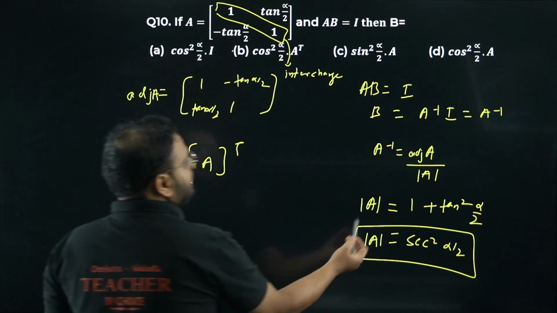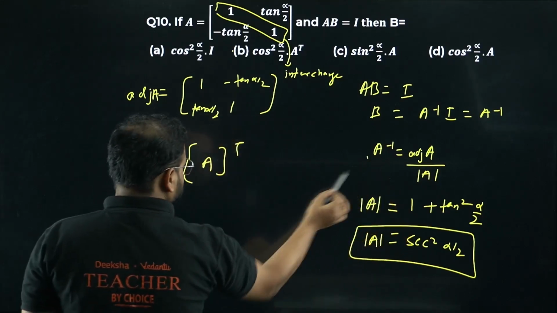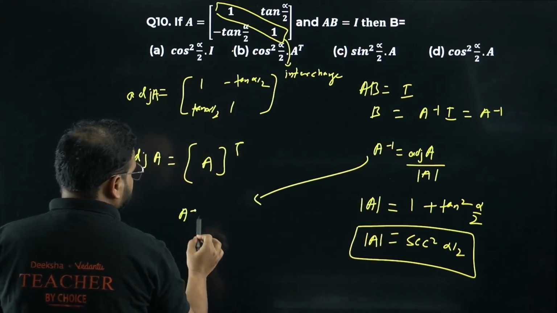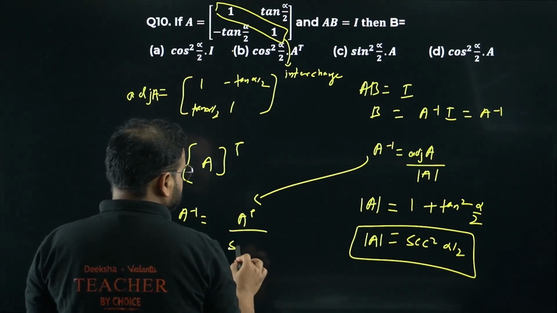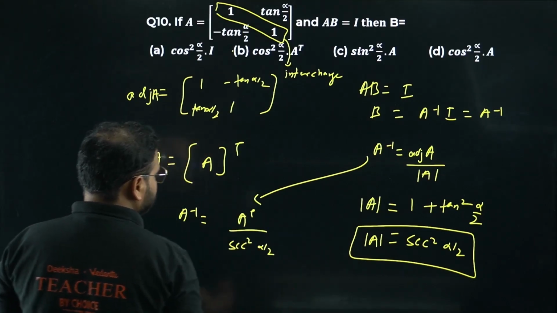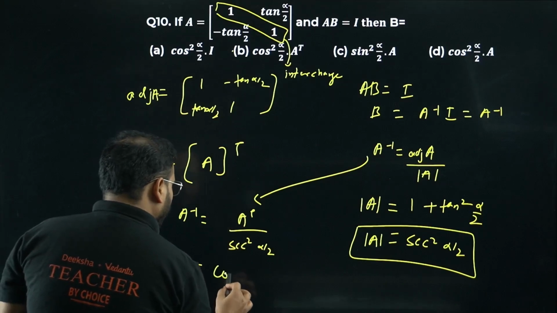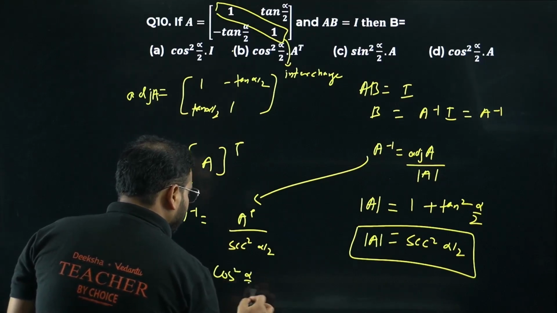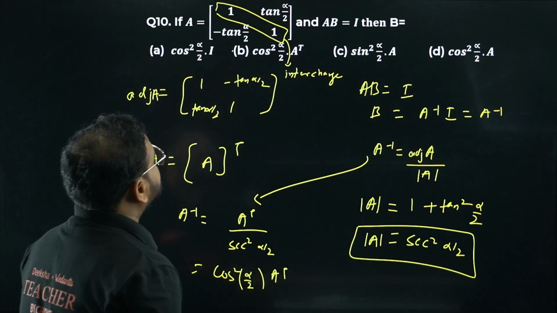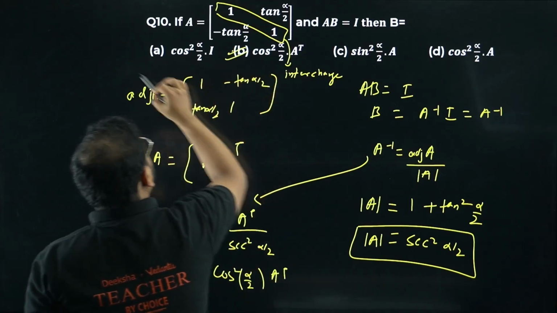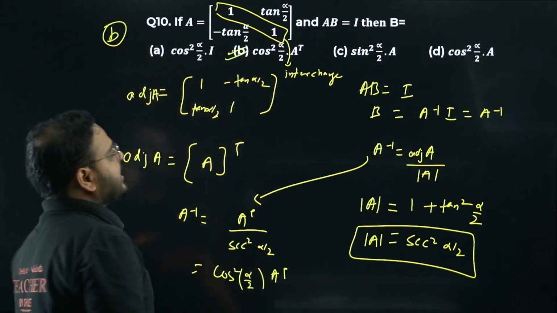So basically my A inverse will turn out to be A transpose divided by sec square alpha by 2, which will become cos square alpha by 2, times A transpose. Option is B. Please check.